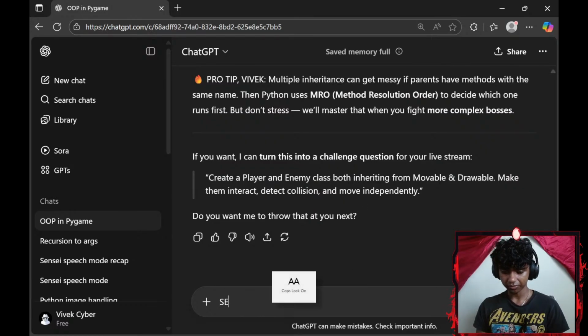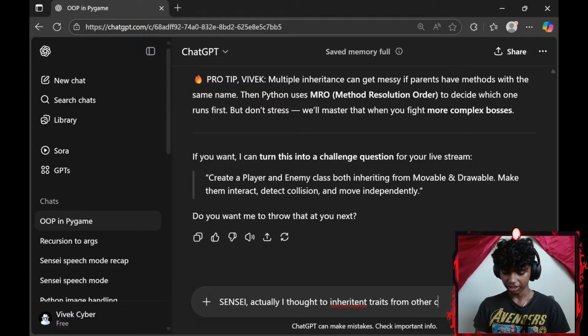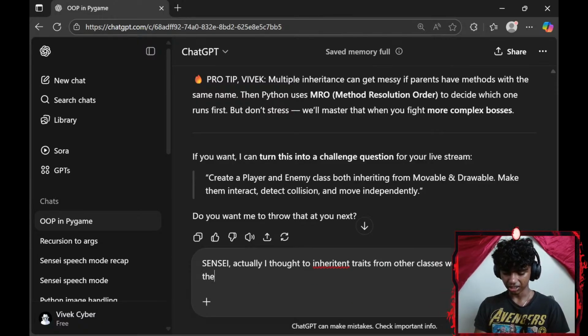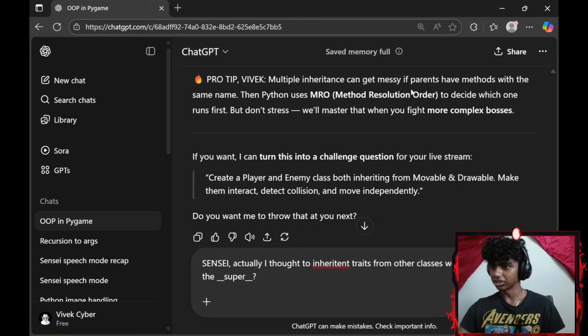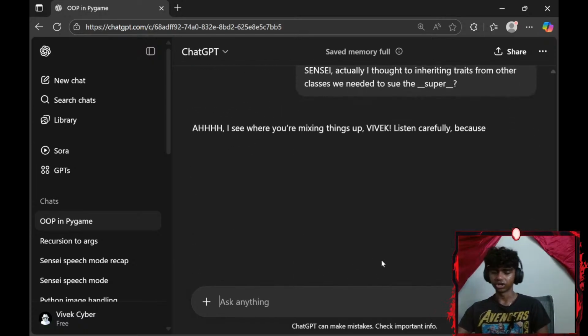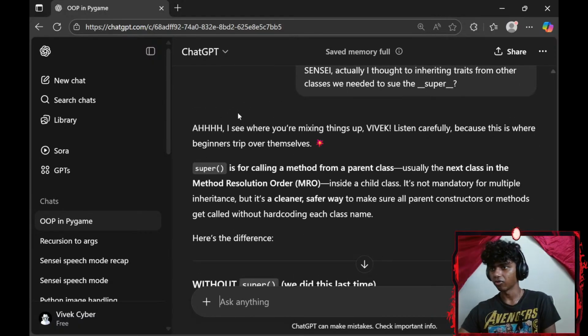Let me say, Sensei, actually, I thought to inherit traits from other classes, we needed to use the dunder super? Did we need to use it under super? I remember learning that when I was working on basic object oriented programming.